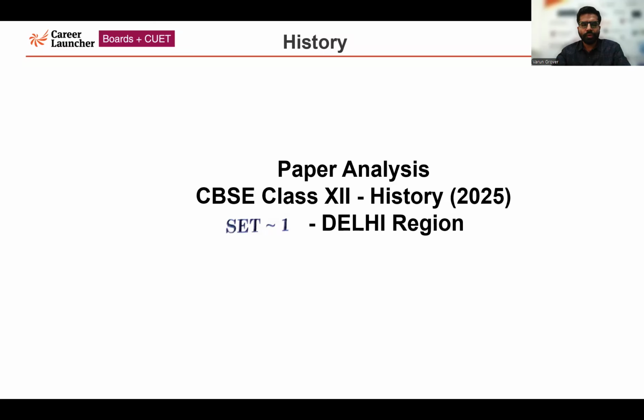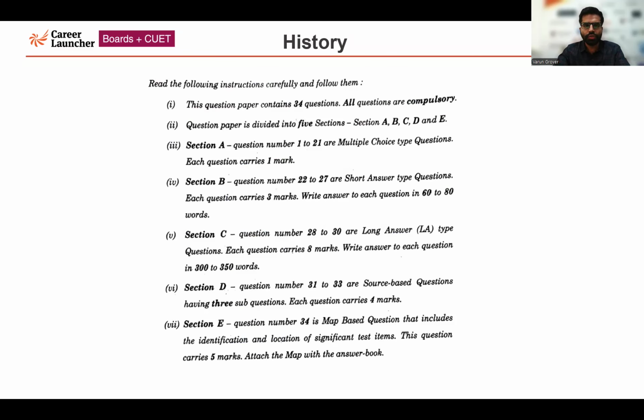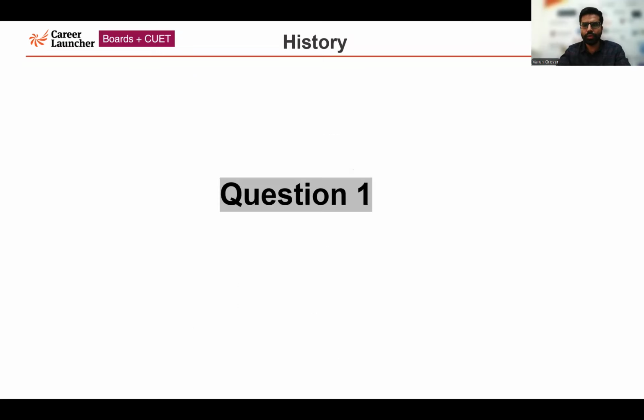Hello everyone. In this session, I'm going to analyze the CBSE Class 12 history paper, which happened today only. The set which I'm going to analyze is Set 1 of the Delhi region. Section A is related to MCQs. One by one, I'll be discussing the Section A MCQs first. These are the general instructions related to the paper: Sections A, B, C, D, E. The first section is MCQ. Question number 1.